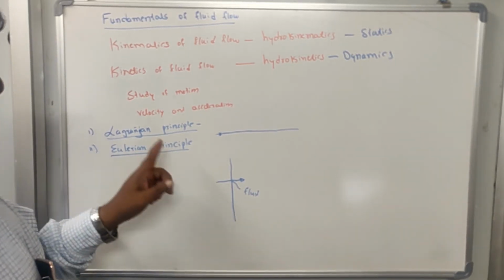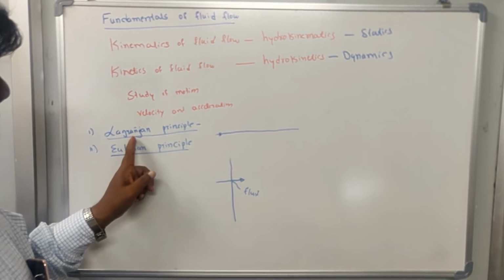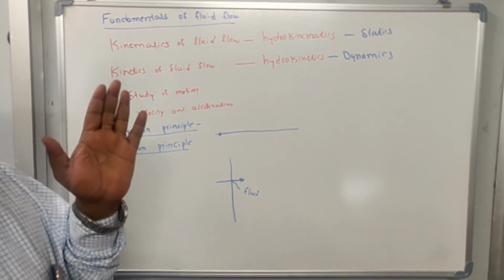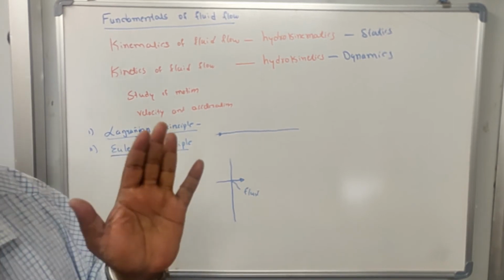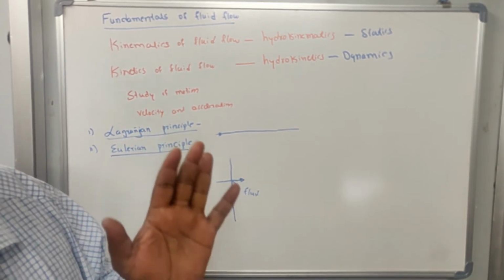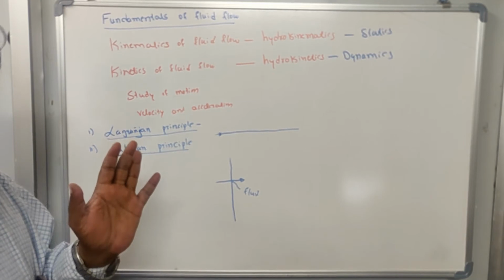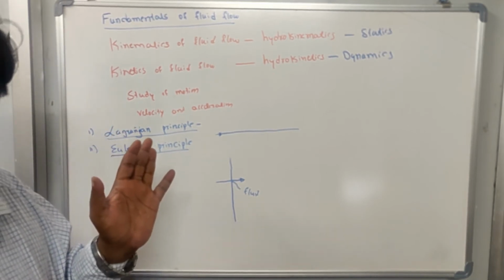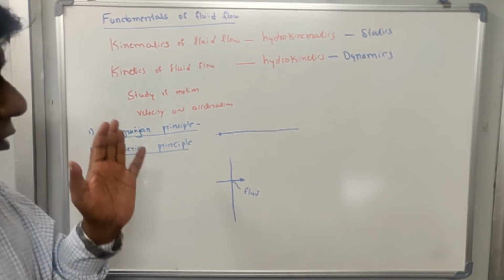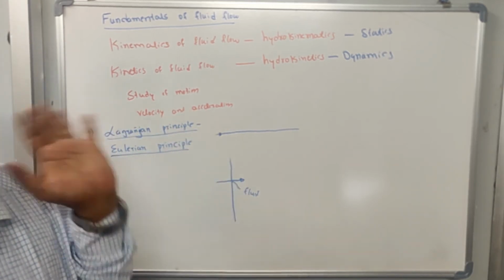So in the Lagrangian principle we consider a single particle and study its behavior, meaning its velocity and acceleration when it is under motion.